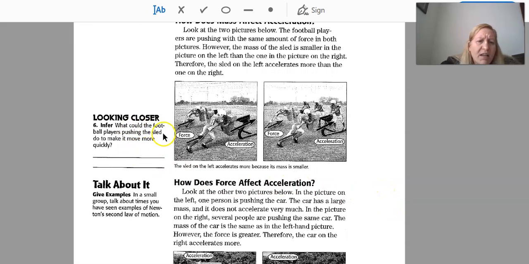Number 6. What could the football players pushing the sled do to make it move more quickly? All right, take a minute to think about that, and we're going to answer that. So go ahead and push pause.